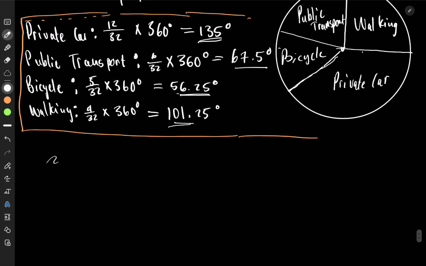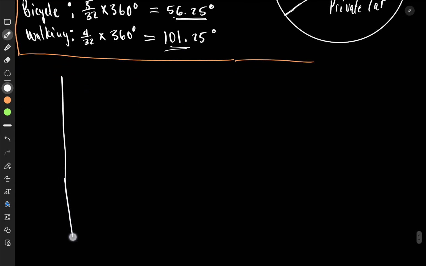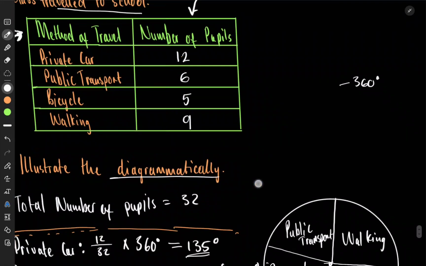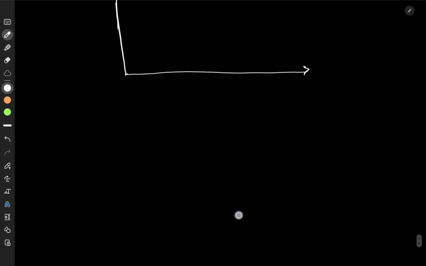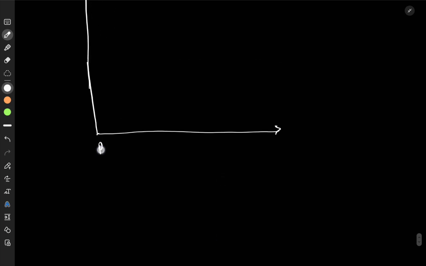Well, what we're going to do is to put the categories on the x-axis. That's always what you do. So it'll be like this. Then we put the categories on the x-axis. What are the categories? Private car, public transport, bicycle, walking. So first would be private car, then public transport.